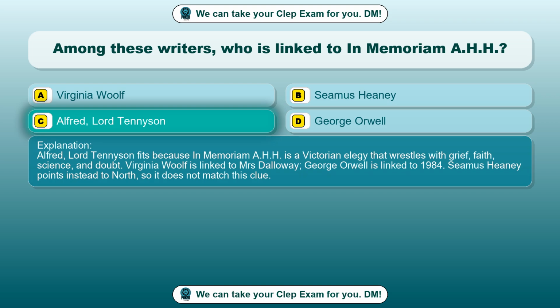Alfred, Lord Tennyson fits because In Memoriam A.H.H. is a Victorian elegy that wrestles with grief, faith, science, and doubt. Virginia Woolf is linked to Mrs. Dalloway, George Orwell is linked to 1984. Seamus Heaney points instead to North, so it does not match this clue.